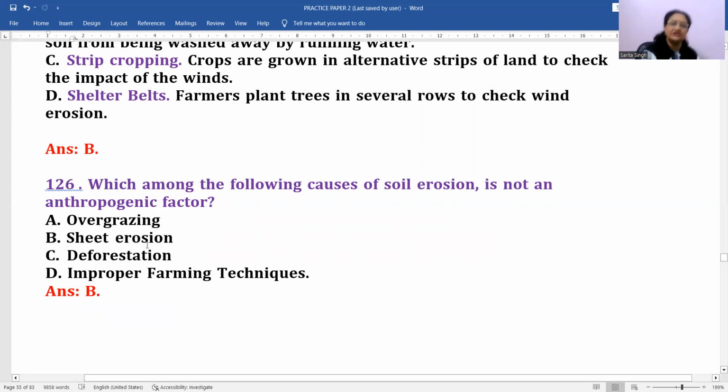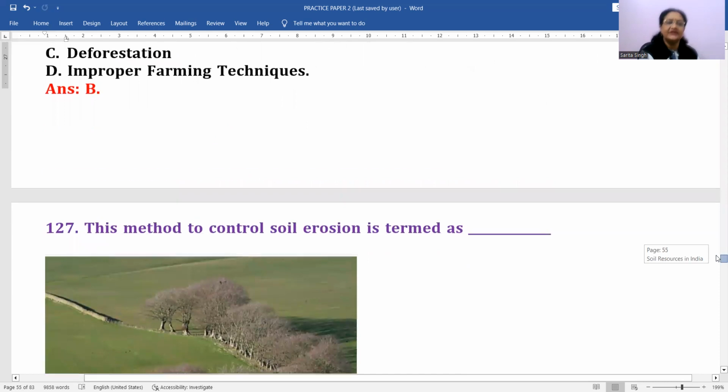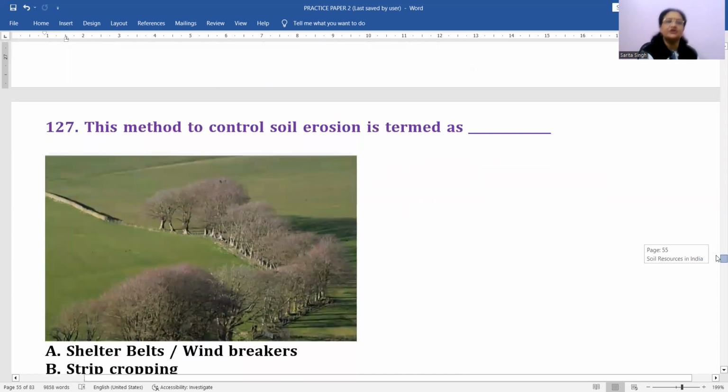Number 2, sheet erosion. Number 3, deforestation. Deforestation again, people are causing deforestation a lot. Then improper farming techniques, again it is done, practiced by the people only. तो इनमें से कौन सा एक पॉइंट है जो ह्यूमन बीइंग से रिलेटेड नहीं है? शीट इरोजन. ओके, शीट इरोजन इज द मोस्ट appropriate answer for this. Clear?